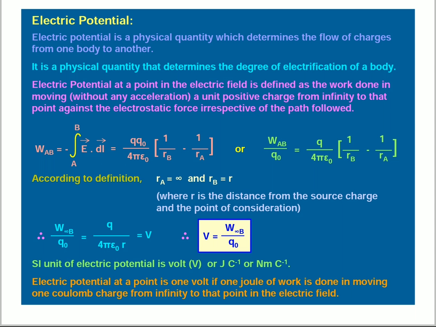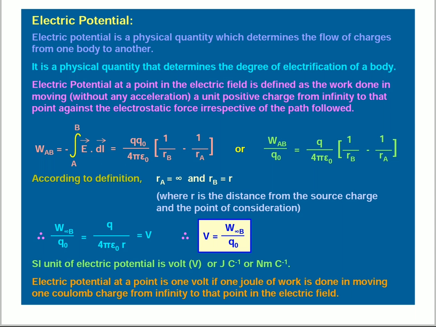According to the definition, rA is equal to infinity, meaning we take the charge from infinity, and rB is equal to r, where r is the distance between the source charge and the point of consideration.